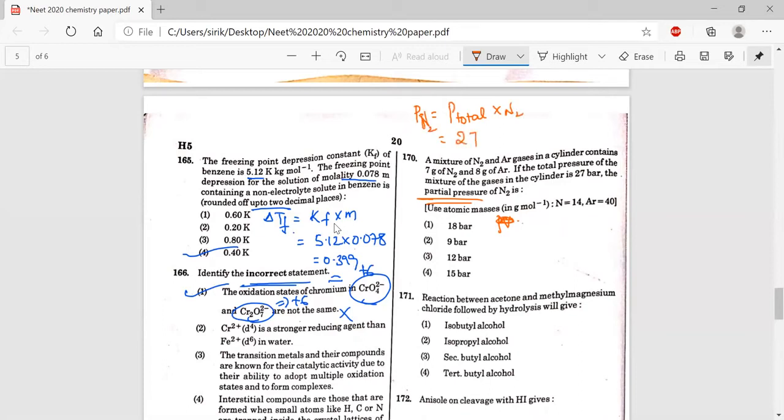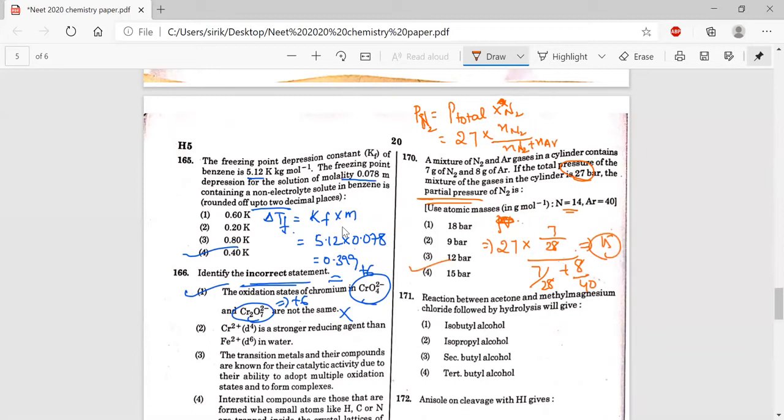P total is already given as 27 bar in the question, and you need to calculate the mole fraction, which is the number of moles of nitrogen by total number of moles, meaning number of moles of nitrogen plus number of moles of argon. Clear? Now substitute the number of moles of nitrogen, weight by molecular weight, 7 by 28, and 7 by 28 plus the weight of argon, which is 8, and the molar mass of argon is 40. Here N2 is there, that's why I have taken double of this. Substitute and solve it, we will get our answer.